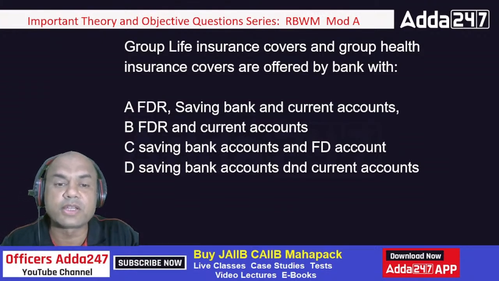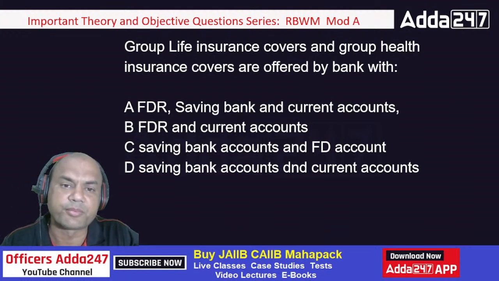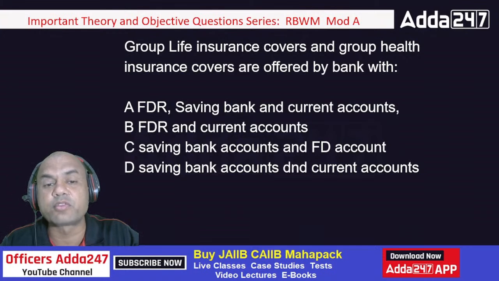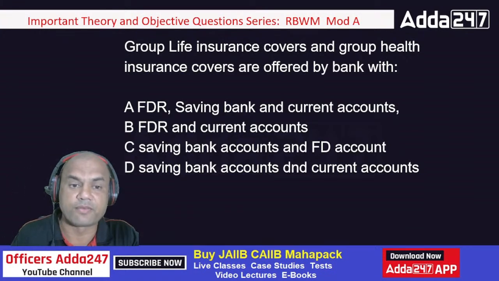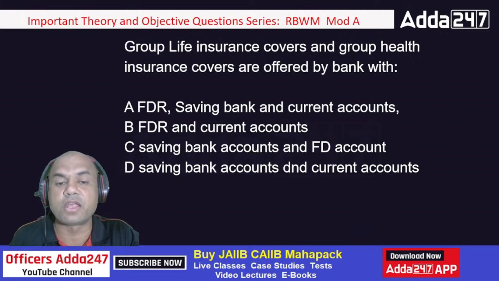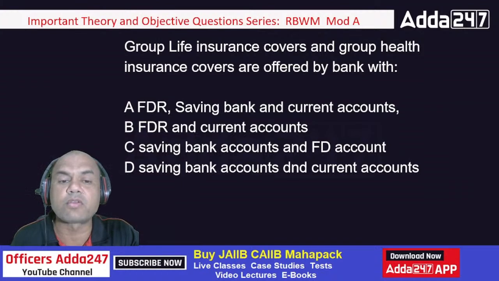You open an FD with us, we'll give you 1 lakh health insurance, whatever. So those are offered by the banks with what? FDR, saving and current. Option A. FDR, saving, FDR and current accounts. Saving bank account and FD account. Saving bank account and current account. So with whom are we offering these?